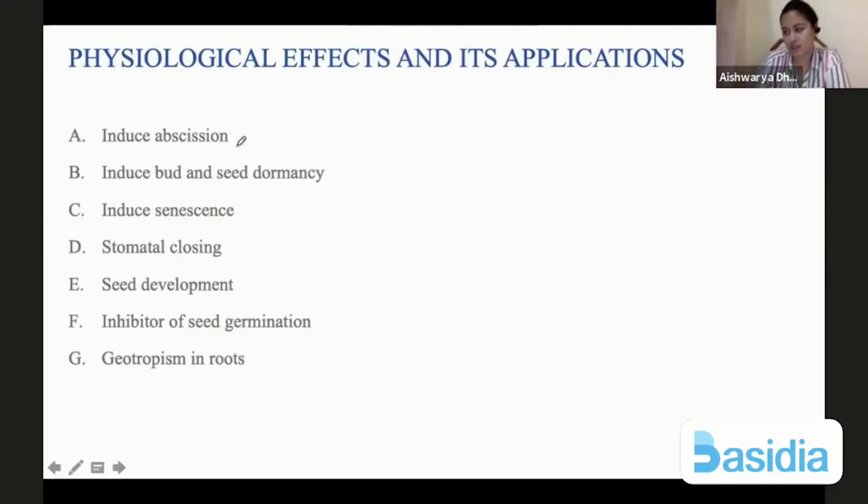First, it induces abscission. Now, abscission, sometimes what happens is if the plant is not getting enough amount of nutrients, or let's say it is not getting enough favorable conditions, what the plant tries to do is it will try to give all the nutrients to the younger plant parts.